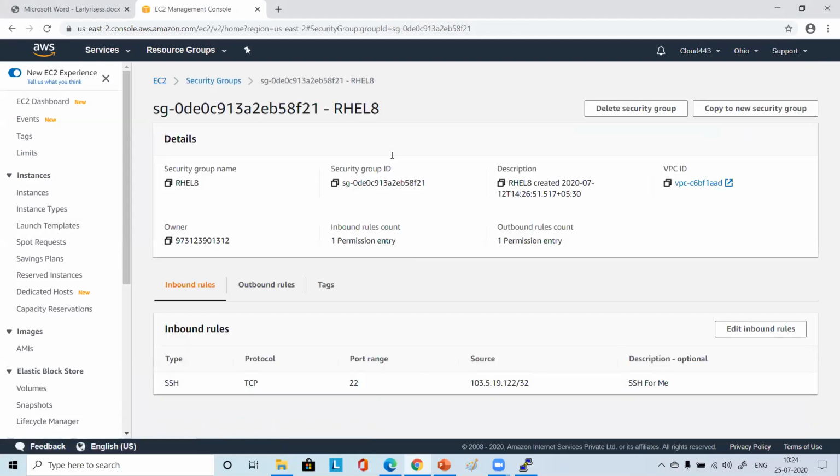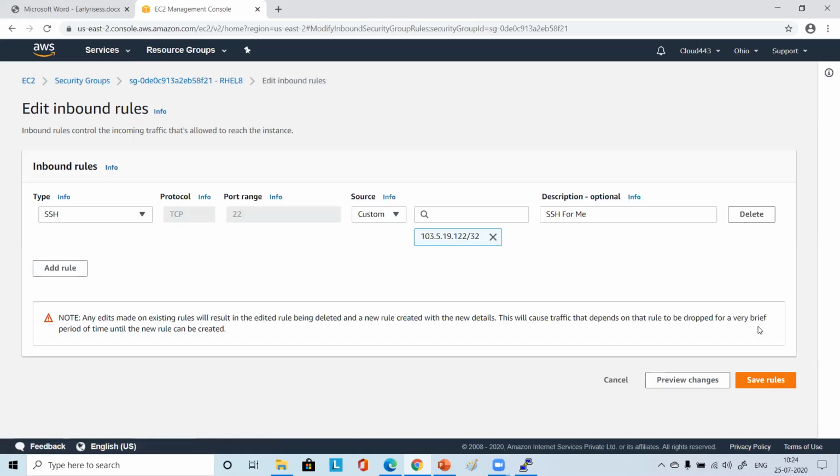Okay. So you'll be here. Here it will show you inbound rules, right? For the inbound rule, you will have some source mentioned there. I have 3 sources: SSH, HTTP, HTTP. Yeah, that's fine. SSH you have only one, right? Yeah. So for SSH, just click on this edit inbound rule. Okay.